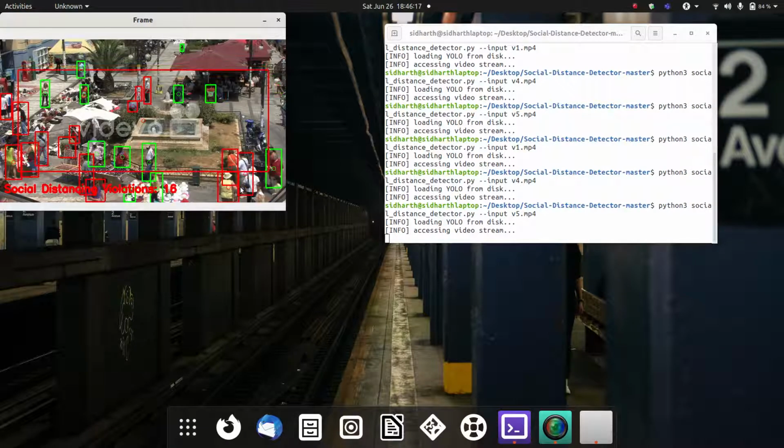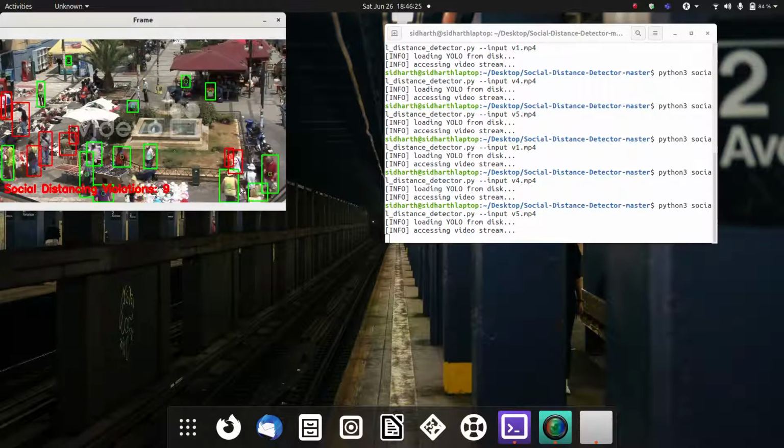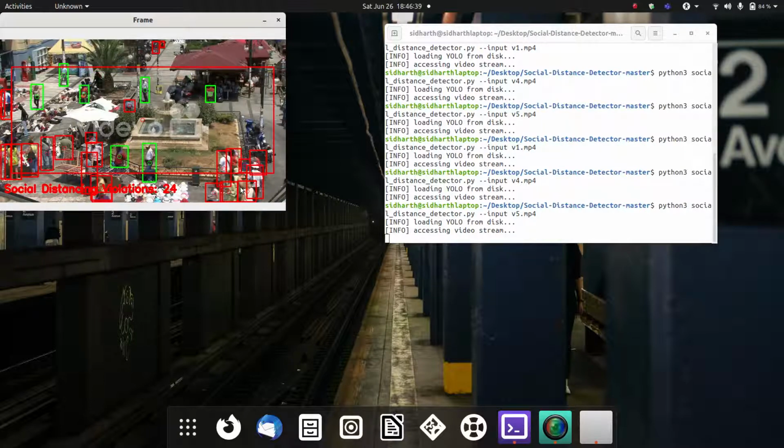This is an example from a busy street somewhere in South America. As you can see, even in this scenario where there are a huge number of social distancing violations, where there is a huge amount of crowding, and the camera angle is slightly tilted and actually overhead, our social distancing detector is still able to very effectively detect people in the frame and accurately calculate the number of social distancing violations, and let go of the alarm as soon as the number of violations increases above 2.